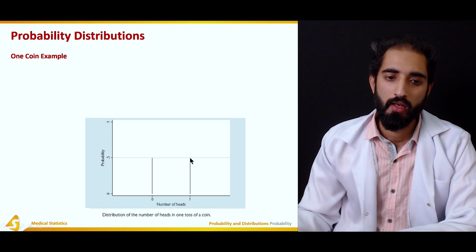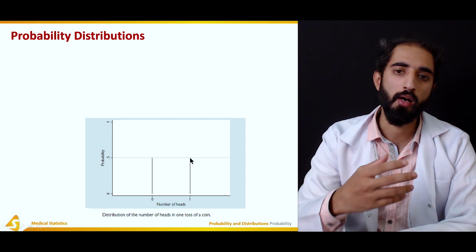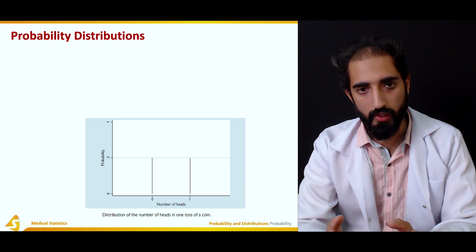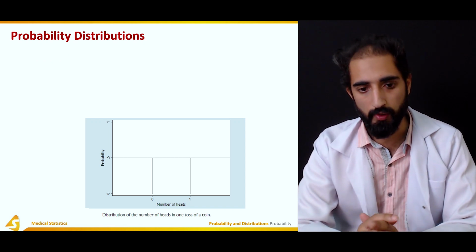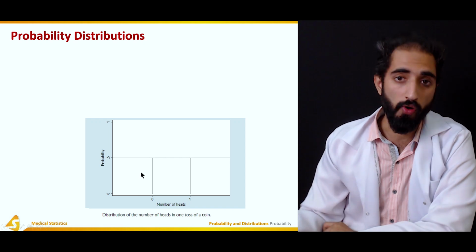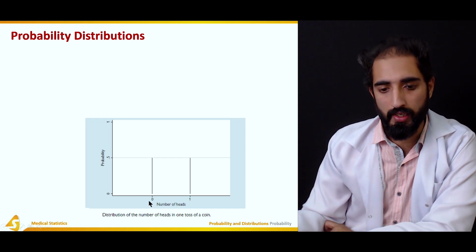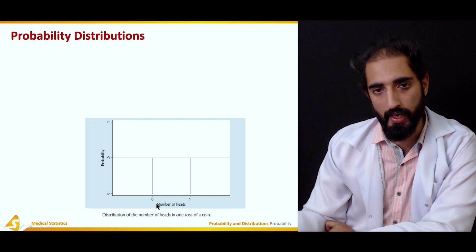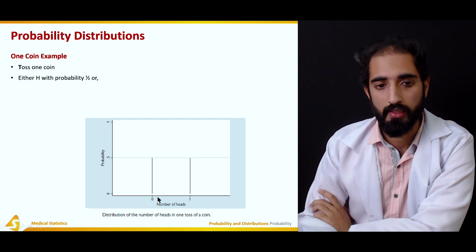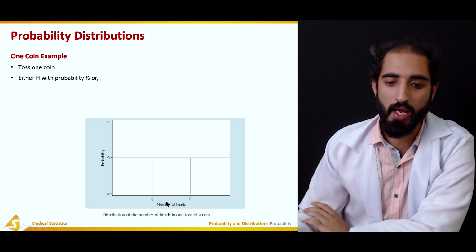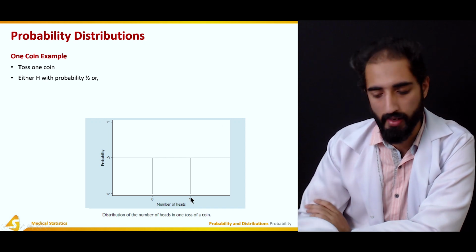Now, we were talking about the examples of coins in which we tossed one coin and it was either heads or tails, and there was a 50-50% distribution or a 0.5 probability. So here we can see we have the number of heads, where 0 means that we have no heads and 1 means that we have heads.